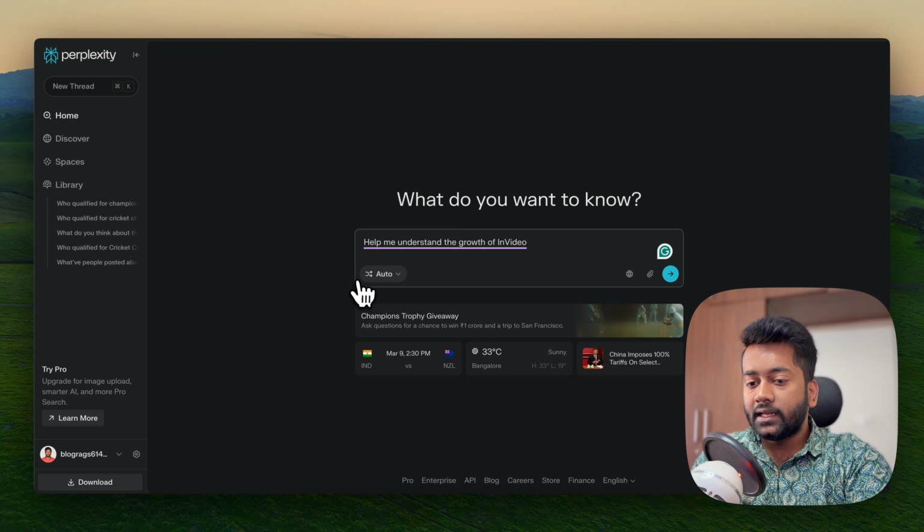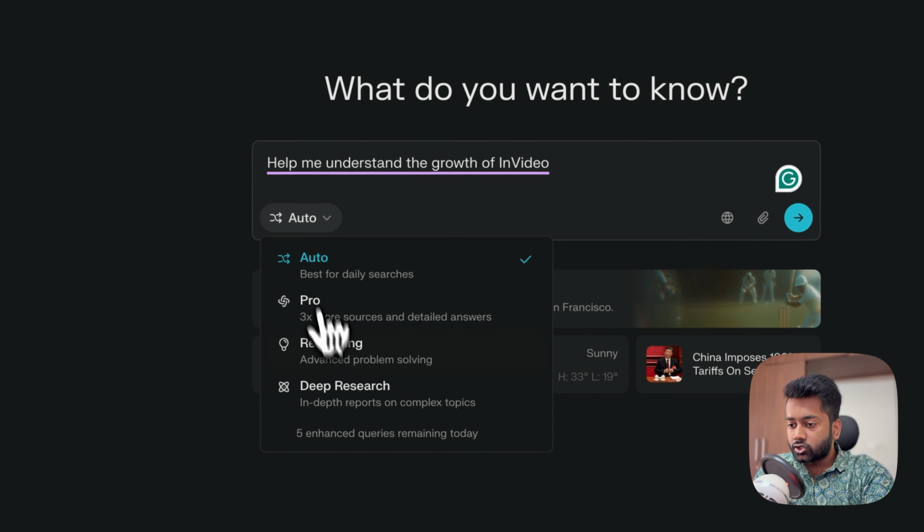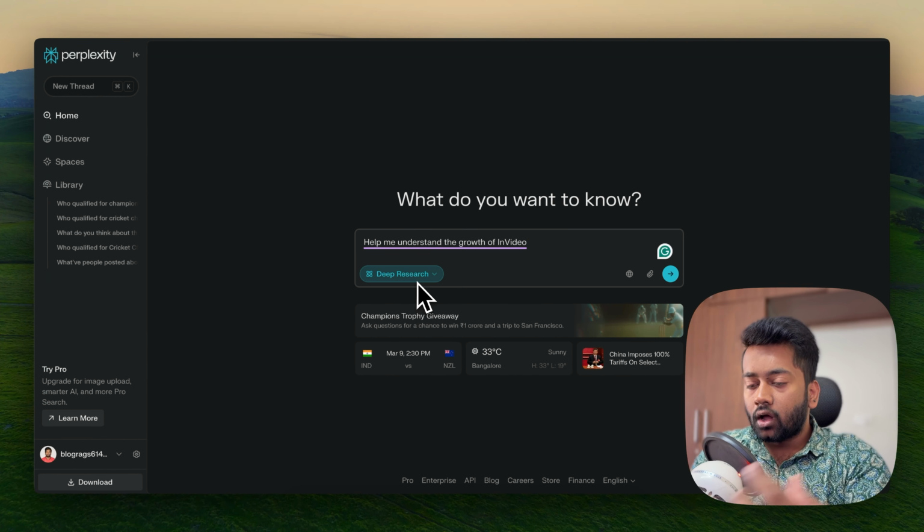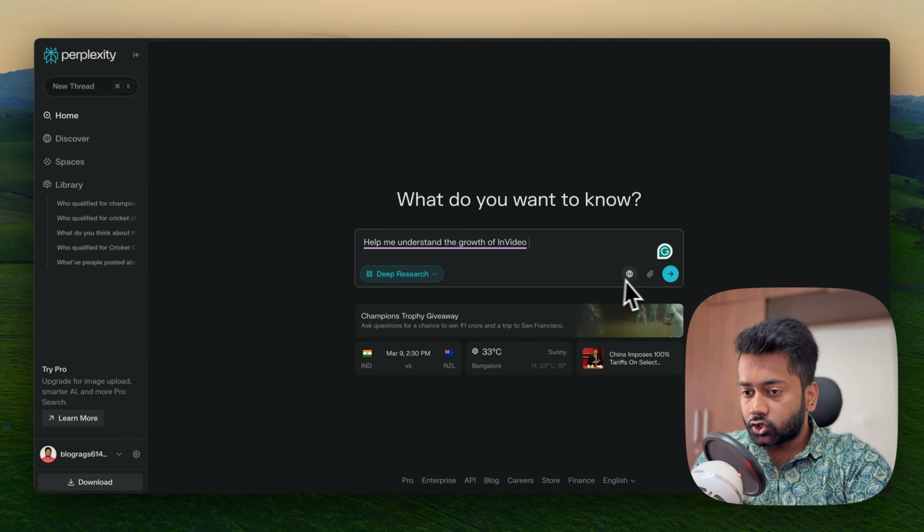And for my initial research, I used Perplexity and it was very, very helpful because I didn't have to go through 10-20 articles, videos, or social media to understand its growth. I just used the deep research feature here. So whenever you want something more detailed, whatever requires more than a paragraph, you can use deep research. So let's see.